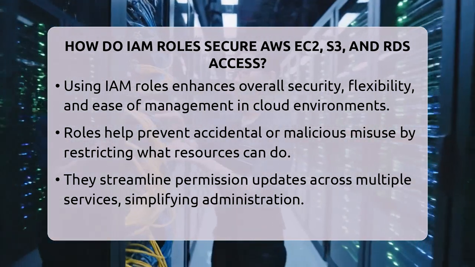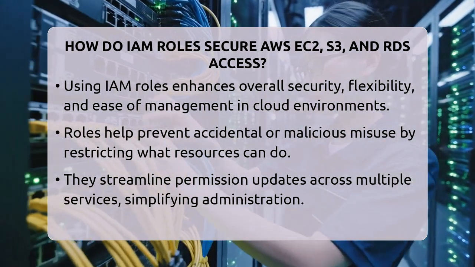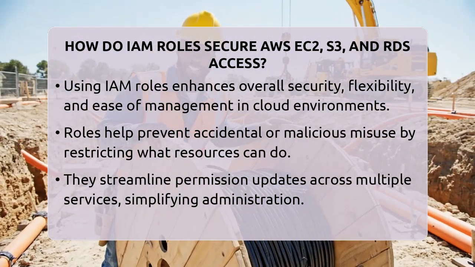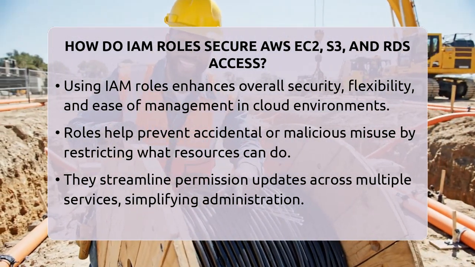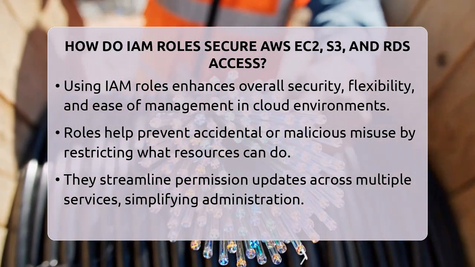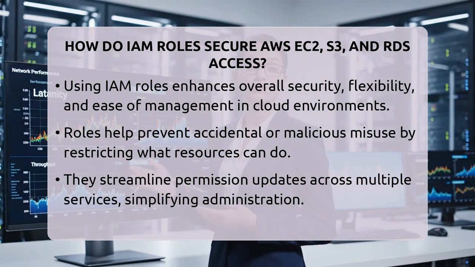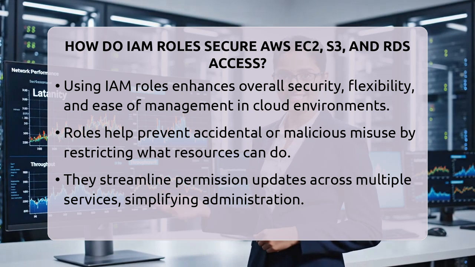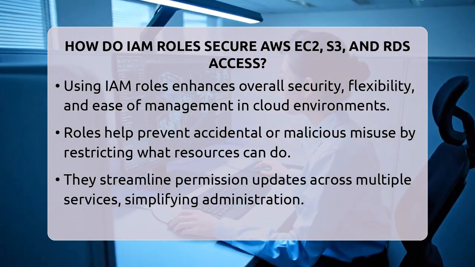In summary, IAM roles keep your AWS environment safe by providing temporary, scoped permissions to EC2 instances, S3 buckets, and RDS databases. They simplify permission management, reduce the risk of credential leaks, and help you follow security best practices. This makes your cloud infrastructure more secure, flexible, and easier to manage over time.